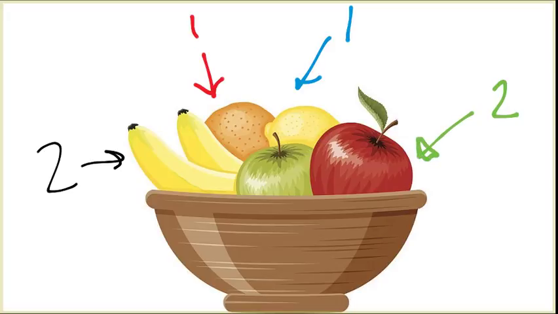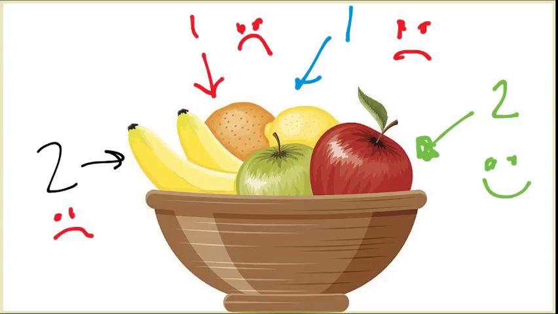Okay, so what's the probability? How do I find the chance that if I just reach into my fruit bowl and pull out a fruit and take a bite, I'll come away with a good experience? So let's see, ones with a good experience. Well, the bananas have the peel, so that probably wouldn't be a good experience. Oranges have that rind, and that wouldn't taste very good. Lemons, for sure not. But these apples over here, they'd be pretty good, I think, if I were to just grab one and take a bite out of it.